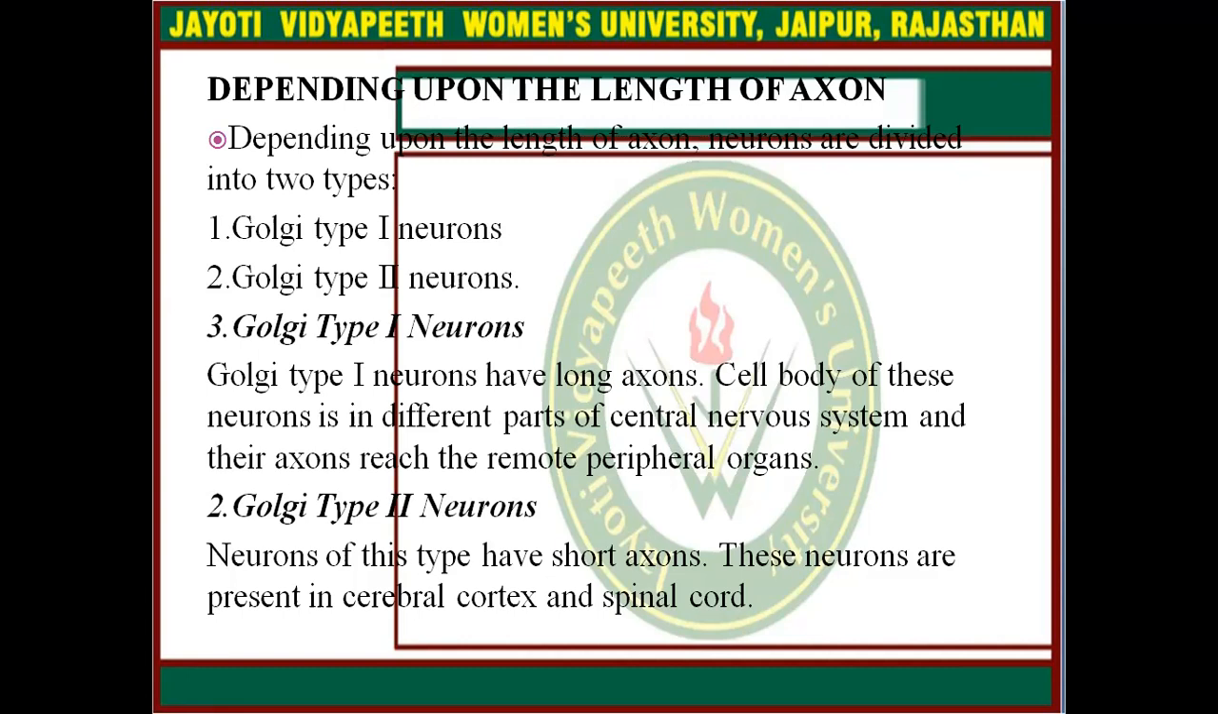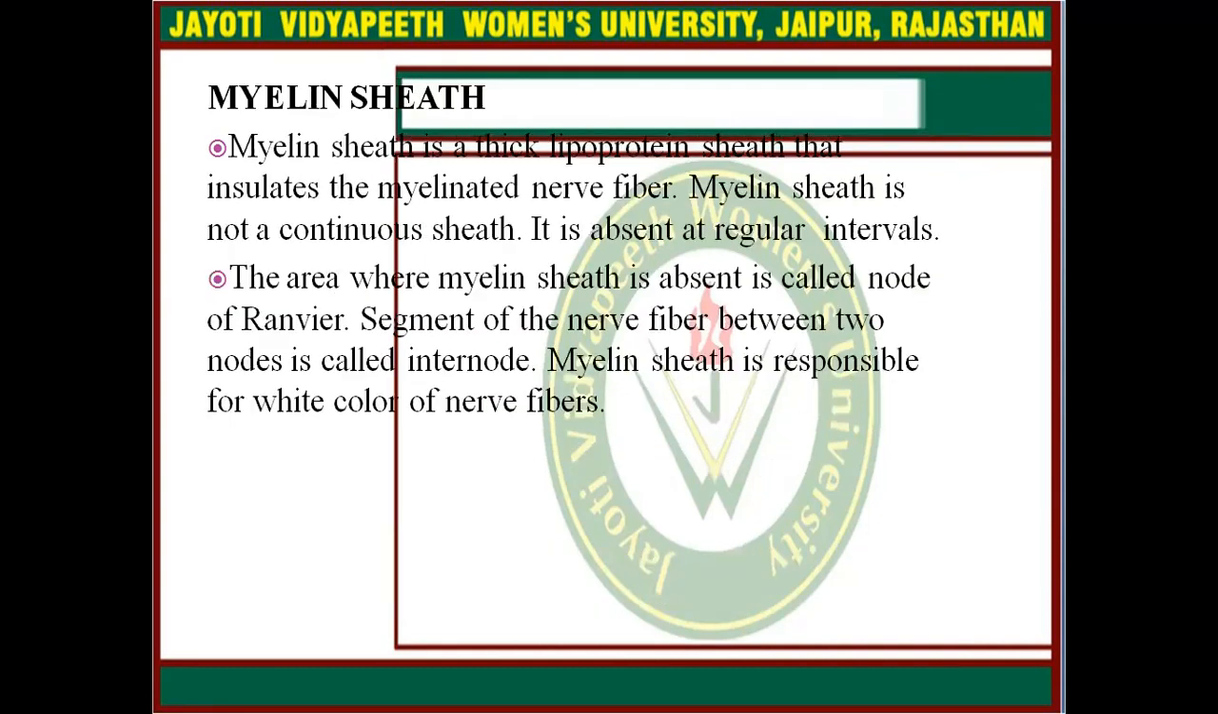Golgi type 1 neurons have long axons. Cell body of these neurons is in different parts of the central nervous system and their axons reach the remote peripheral organ. And second is Golgi type 2 neurons. Neurons of this type have short axons and these neurons are present in cerebral cortex and spinal cord.